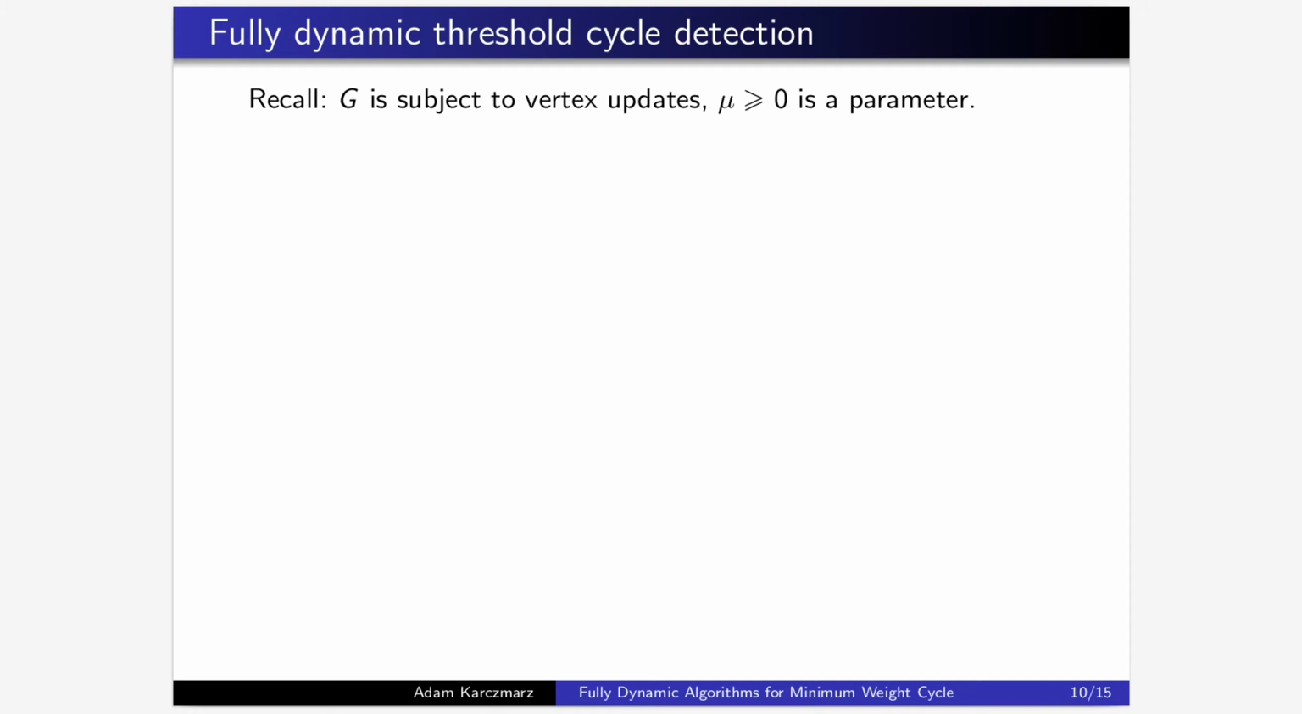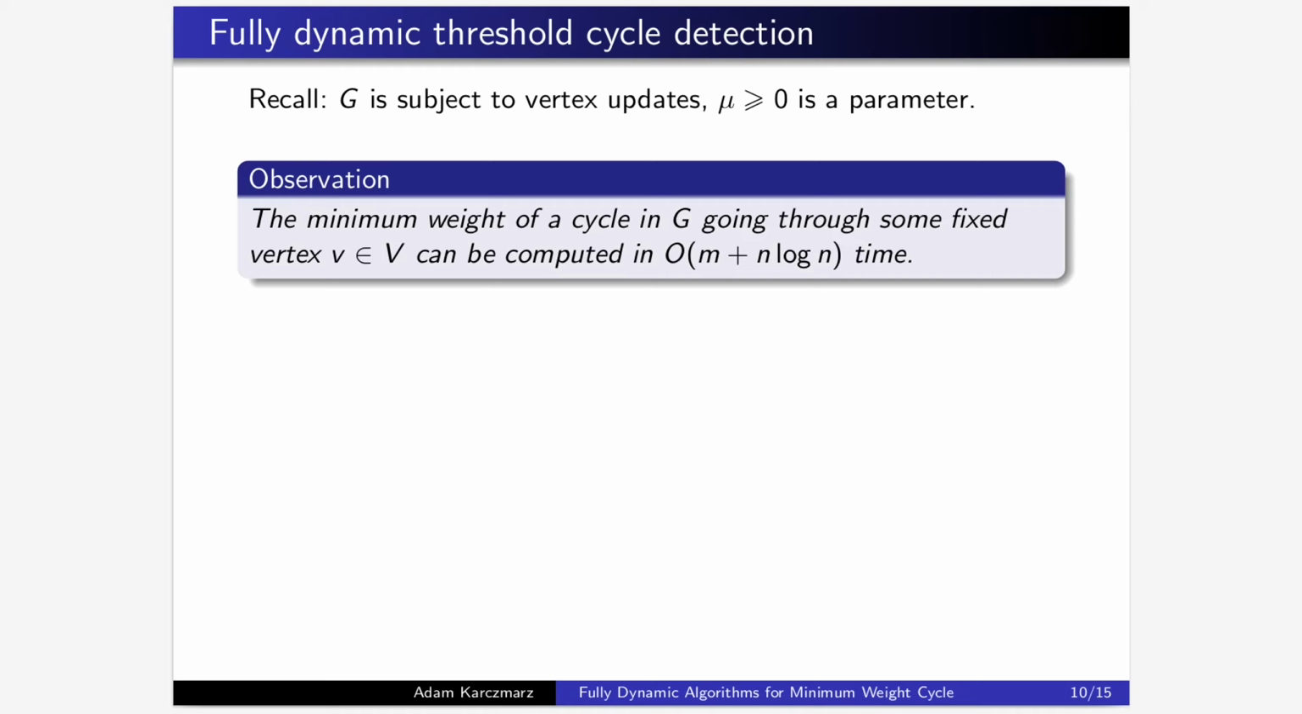Let us now discuss the threshold data structure. So the first very simple but useful observation is that we can compute the minimum weight of a cycle going through some chosen vertex v in order n plus n log n time, which is the running time of Dijkstra's algorithm. This is simply because in the formula for computing the minimum weight cycle, after we fix the incoming edge of v, we only need the distances from v in G, and those can be found using a single source shortest paths computation.